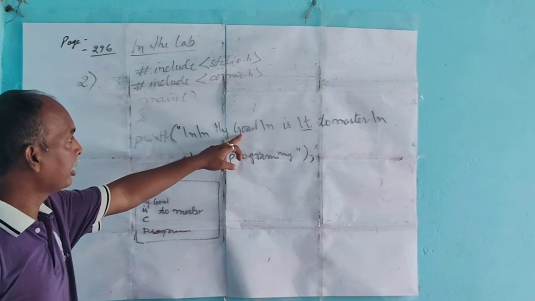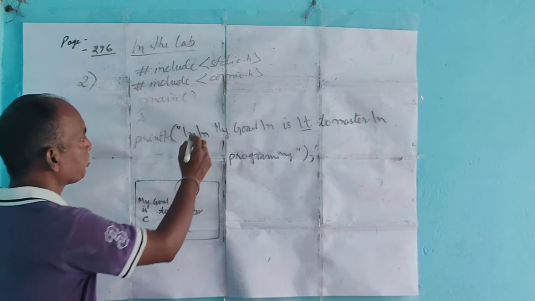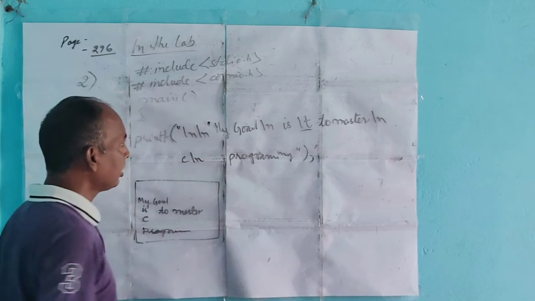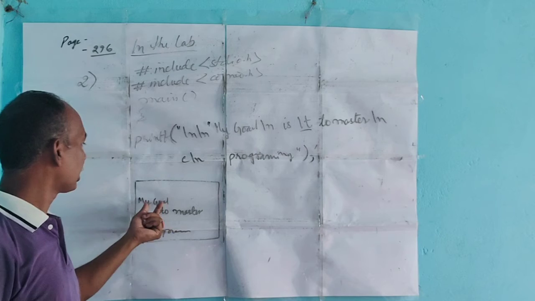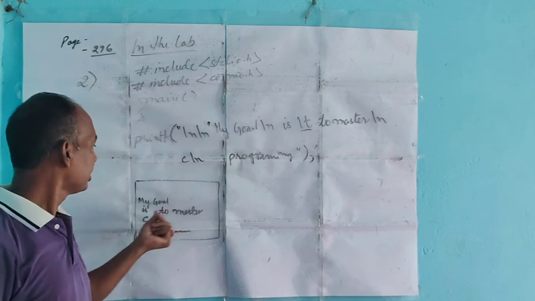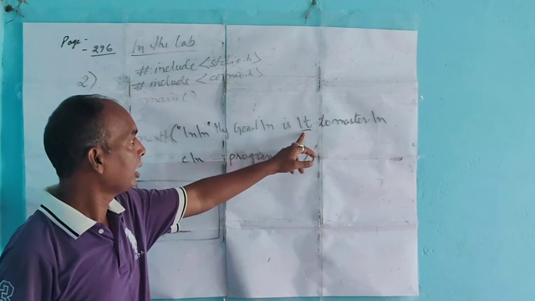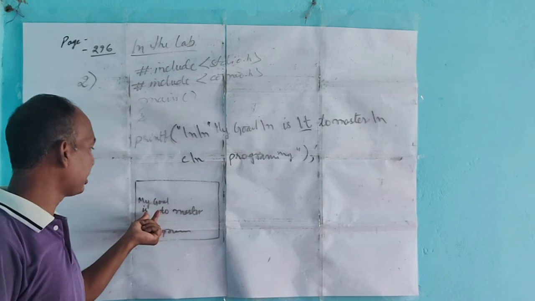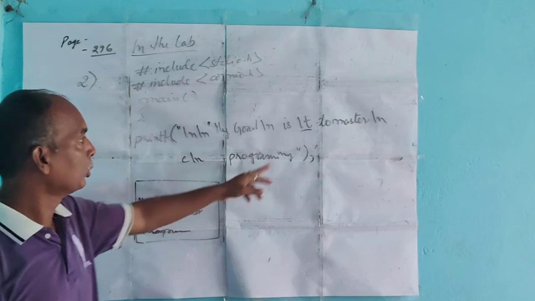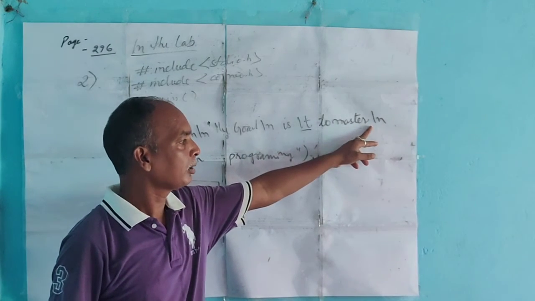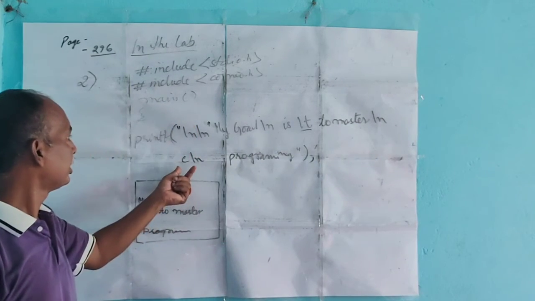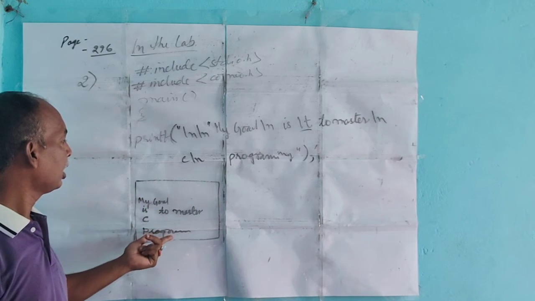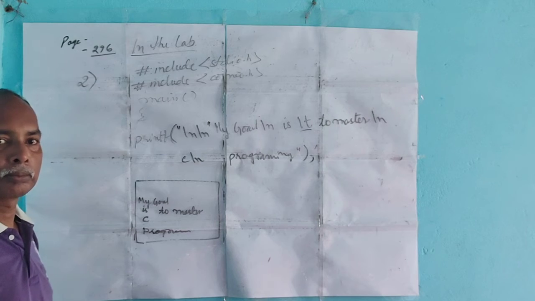Then my goal is written here within the quote marks. After that, backslash n, it will come to the next line. Here I'm using backslash t for tab. Tab will leave at least 6 to 7 spaces before "to master". Again backslash n, next line C, backslash n, programming. So this is the output of your program.